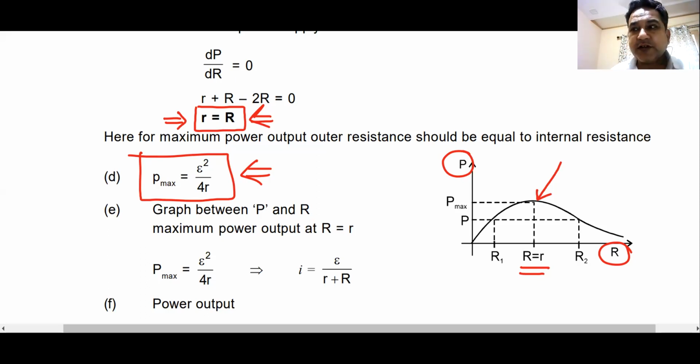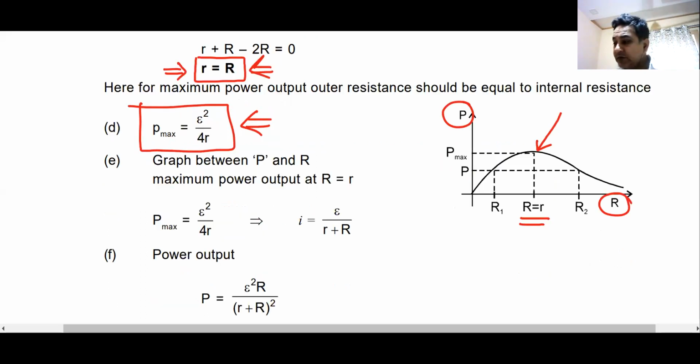Will you remember this point? Can I have some raised hand that we understand this? And here again, as you can see, this curve at 2 points of the load resistance, you will have same power dissipated. If I call this as R1 and if I call this one as R2, there's a relation between R1, R2, and this small r.